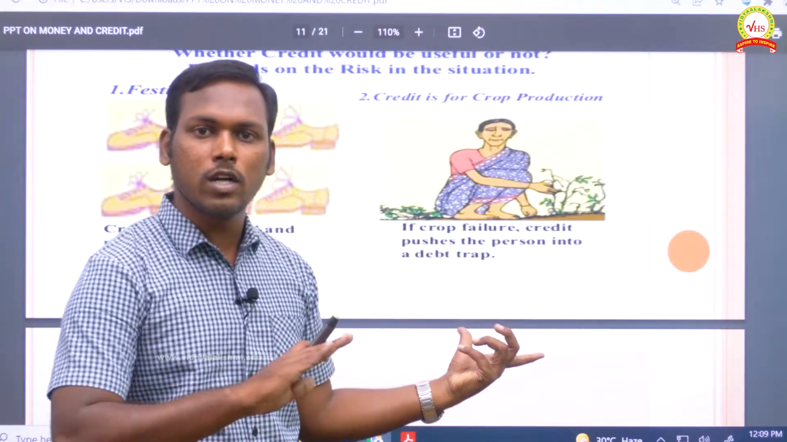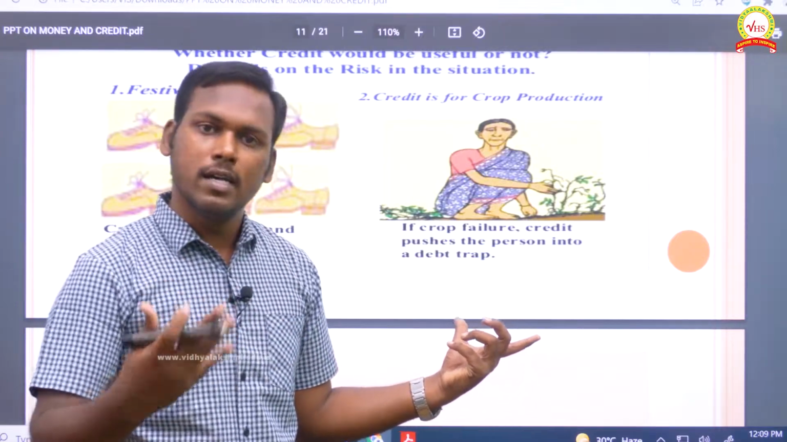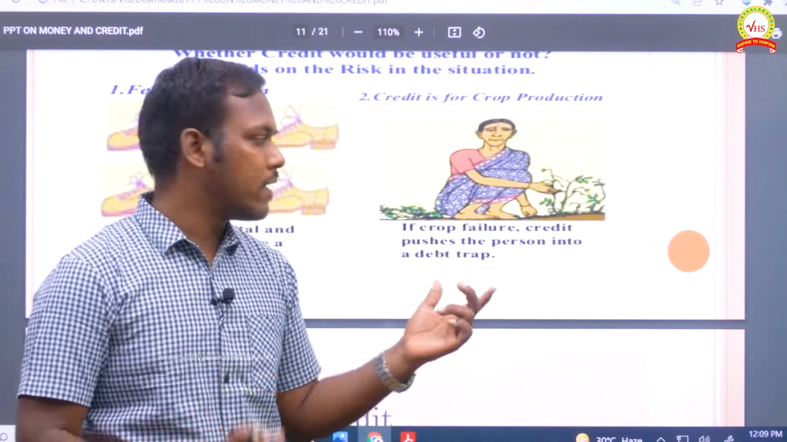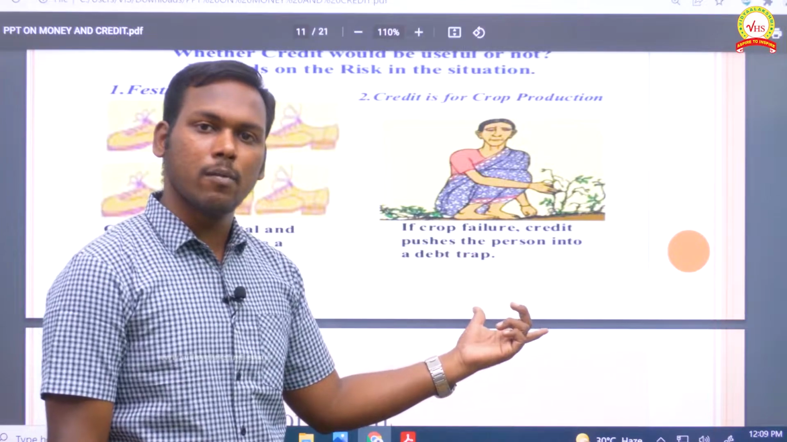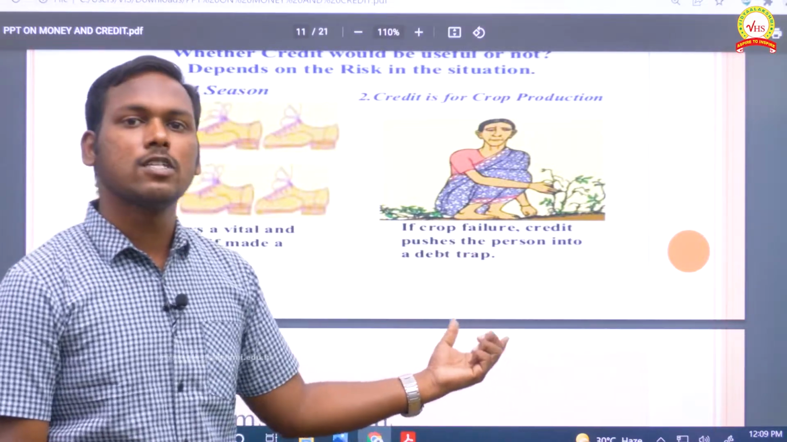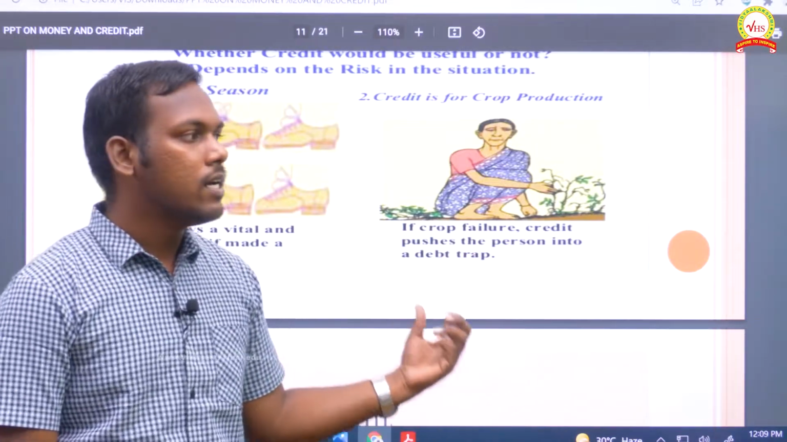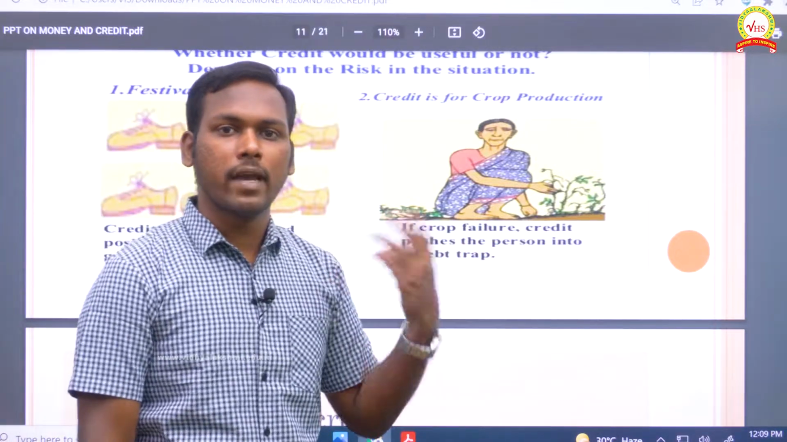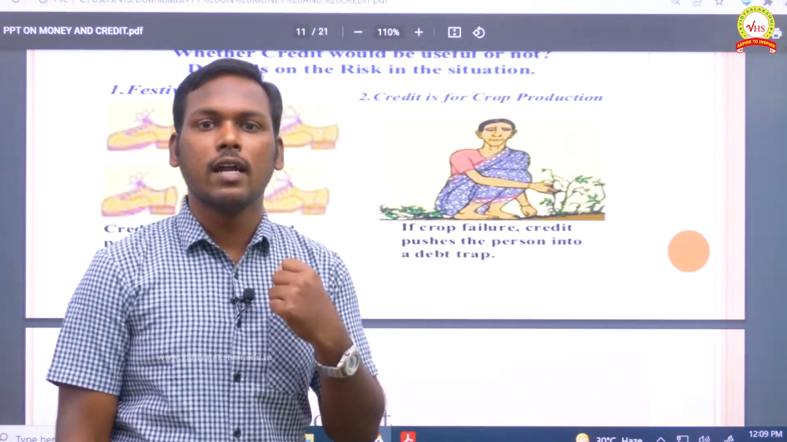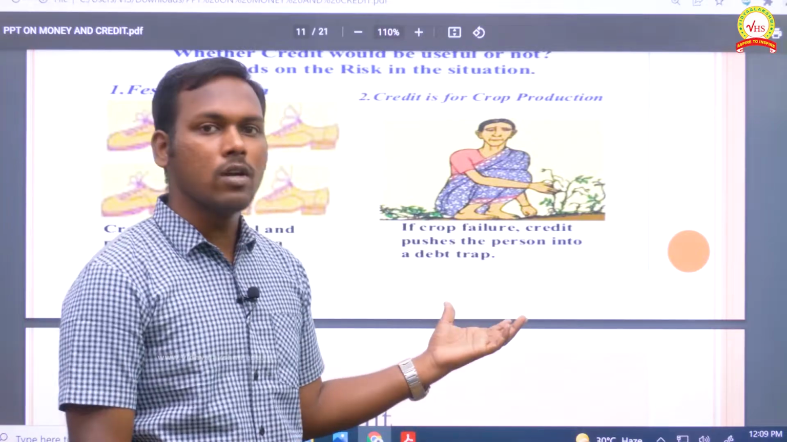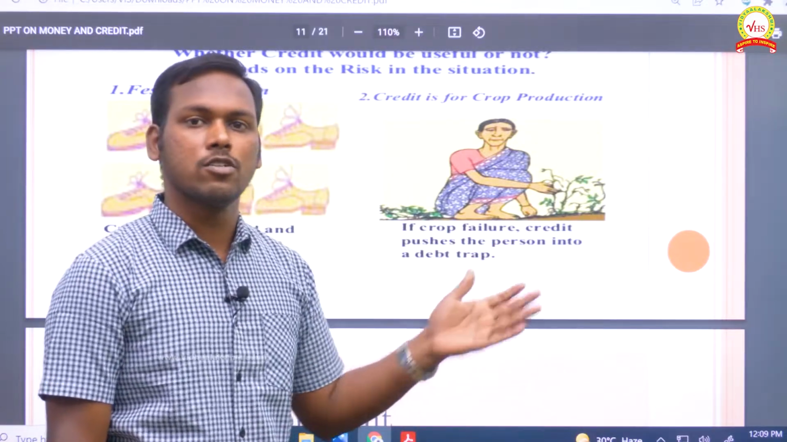Debt is nothing but whatever amount we are borrowing from somebody. In Tamil, we call it kadan, and we say debt in English. A debt trap is nothing but being caught by the debt. That is called a debt trap. So here she was not in a position to pay the loan amount, that is called a debt trap. Okay, here the loan is not helping her in her situation.